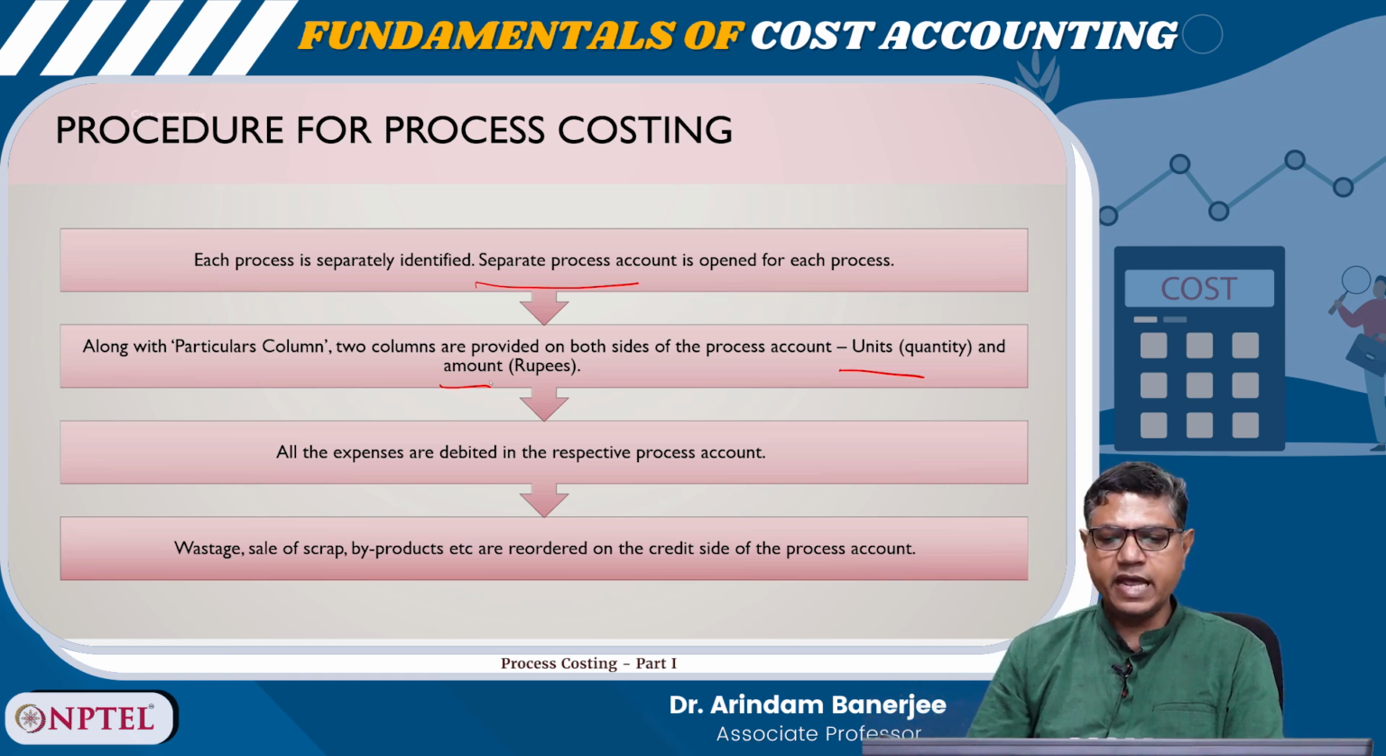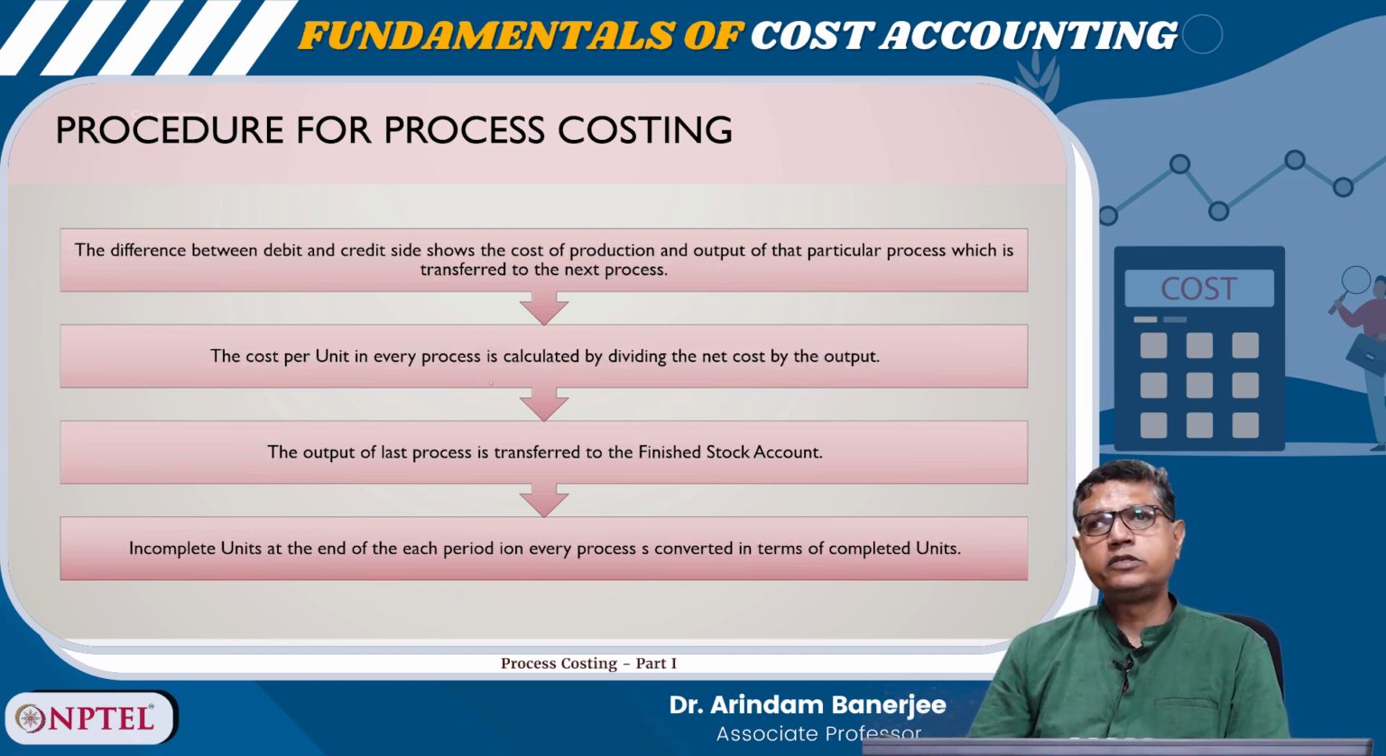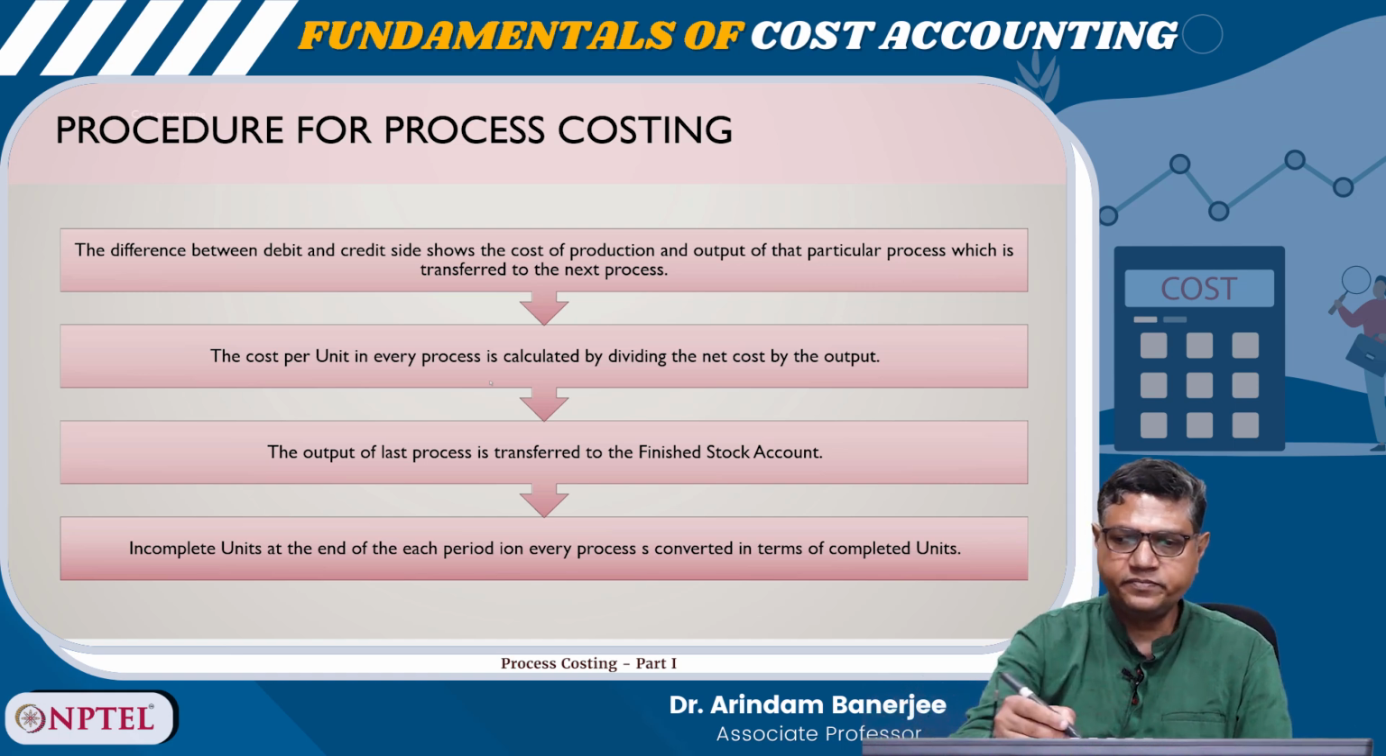Wastage, sale of scrap, byproducts, etc. are shown on the credit side of the process account. The difference between the debit and credit side shows the cost of production and output of that particular process, which is transferred to the next process.